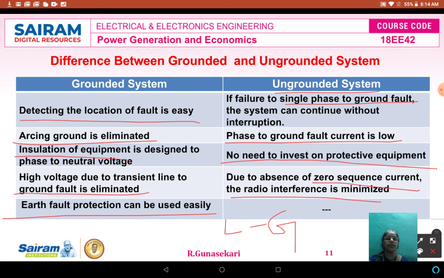Students, I hope that in this lecture video you clearly understood the definition of grounding, classification of grounding, importance of grounding, and the difference between the grounded and ungrounded system and the advantages of a grounded and ungrounded system.